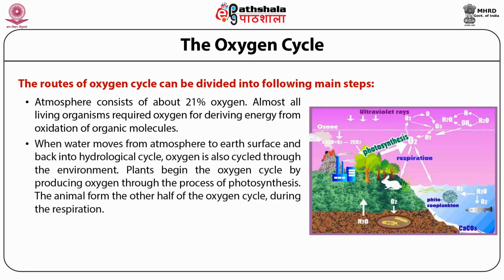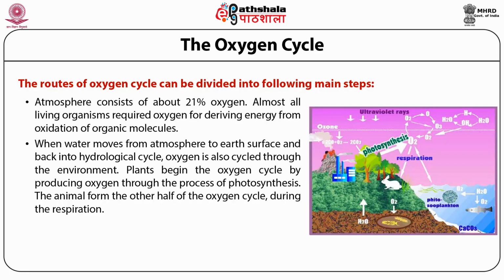When water moves from the atmosphere to the earth surface and back into the hydrological cycle, oxygen is also cycled through the environment. Plants begin the oxygen cycle by producing oxygen through the process of photosynthesis.